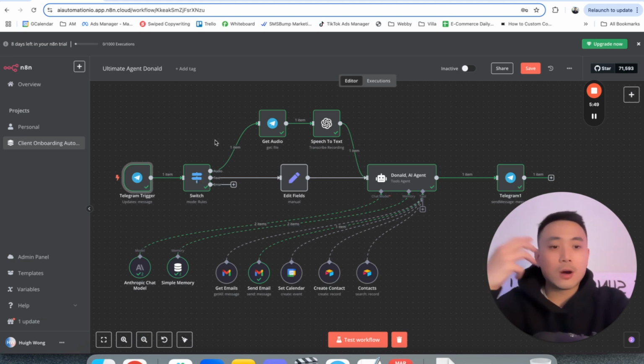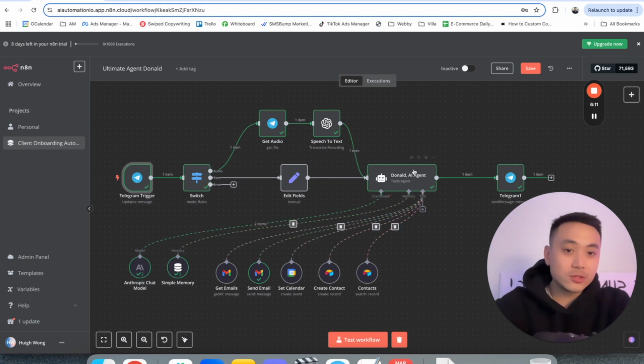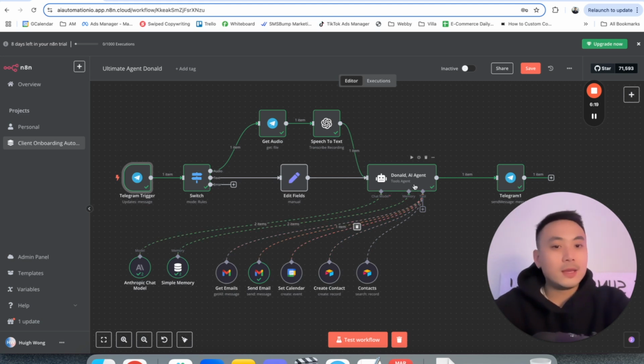If you send an audio note, it's going to go through this route, and Telegram is going to get that audio file. It's going to download that audio file, and then that audio file is going to be transcribed into text form. After the text has been generated, it's going to feed that text input into our AI agent, which is then going to decide what tools to call. It might call the contacts tool, and then the create contact, or it might call get emails, then send email, and then get email again. So the AI agent is able to decide what type of tools, as well as what order it's going to execute and call.